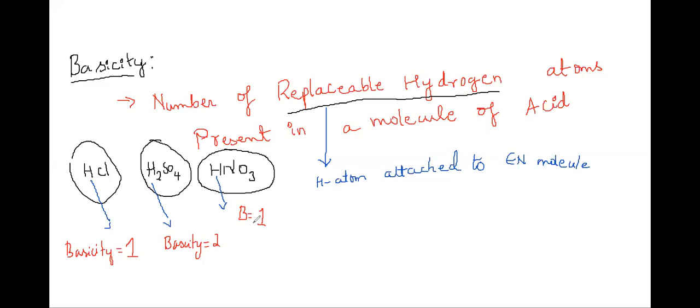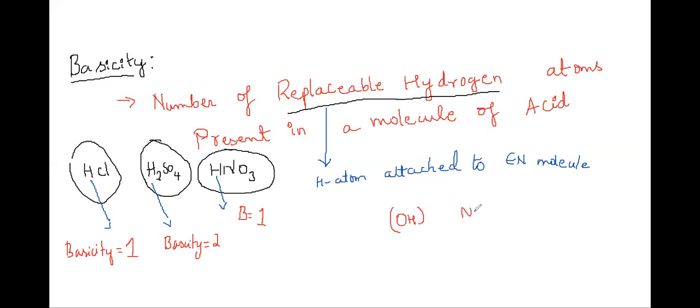The reverse of this is acidity. Instead of replaceable hydrogen, you write replaceable hydroxyl, that is OH.